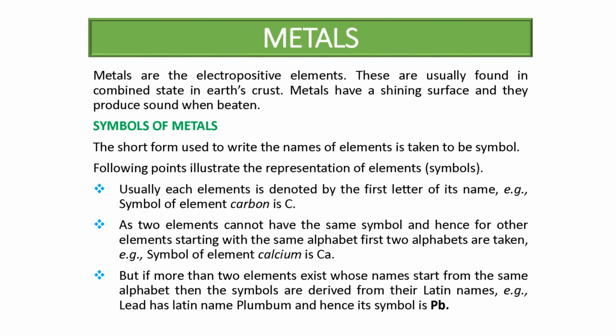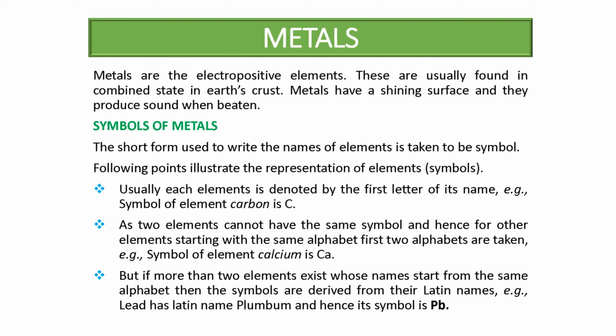As two elements cannot have the same symbol, for other elements starting with the same alphabet, the first two alphabets are taken, like calcium, Ca. So if two elements start with the same letter, in the symbol the first two alphabets are taken, like carbon and calcium. Both have the C. So while representing by symbol, we take the two letters. We represent the element calcium by Ca.